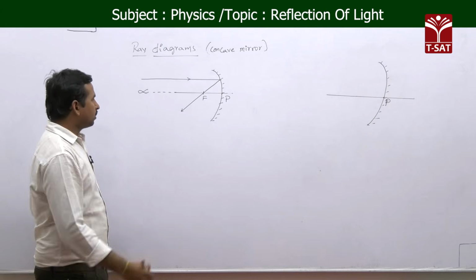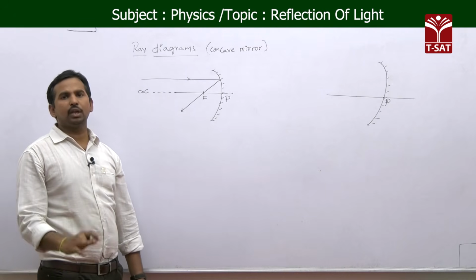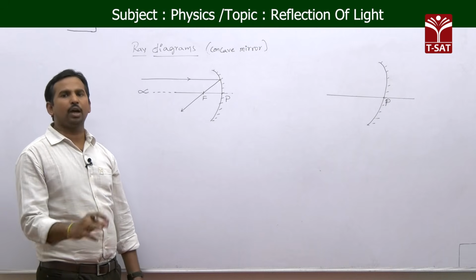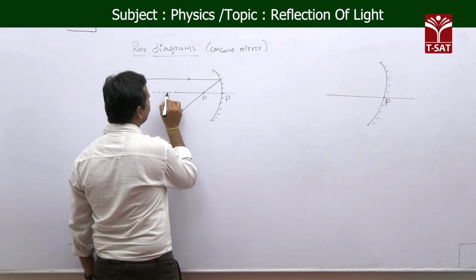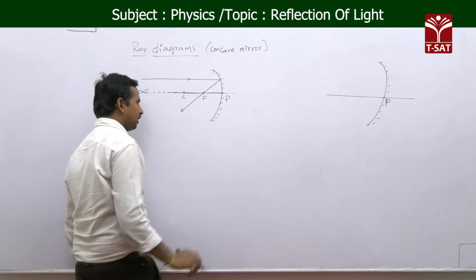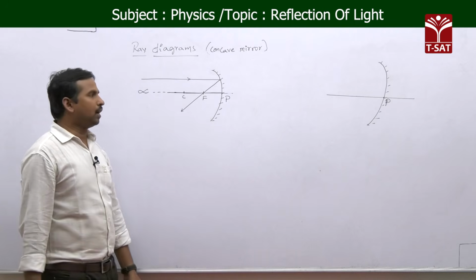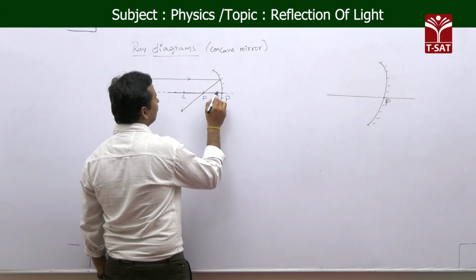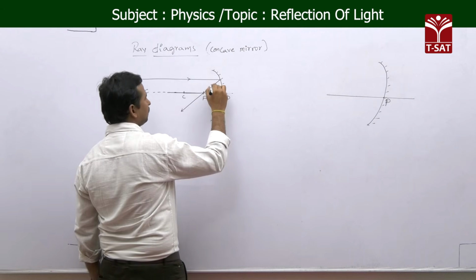But the problem is the object is at infinity, so whatever light ray you take has to be parallel. That's why we take the light ray passing through the center of curvature. If the light ray passes through the center of curvature, then after reflection it comes back, or retraces, in the same path.